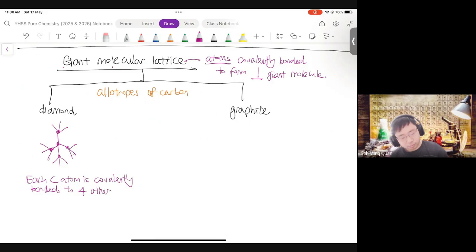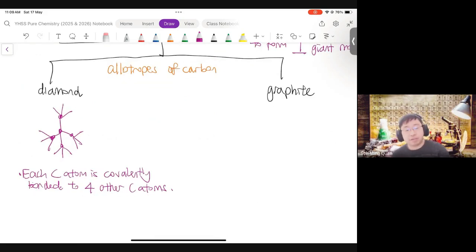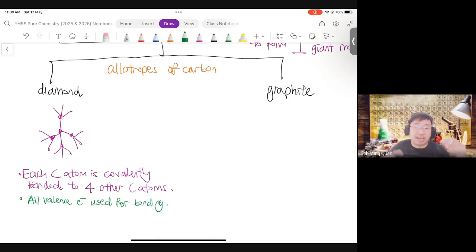So what is the impact of each carbon atom bonded to 4 other carbon atoms? There are a few impacts. The first impact means all the valence electrons are used for bonding. Or you could say all the valence electrons of carbon are shared. So this is where the concept comes in.